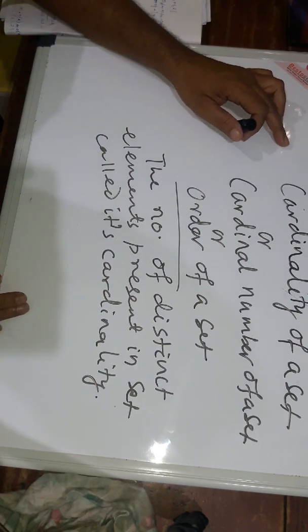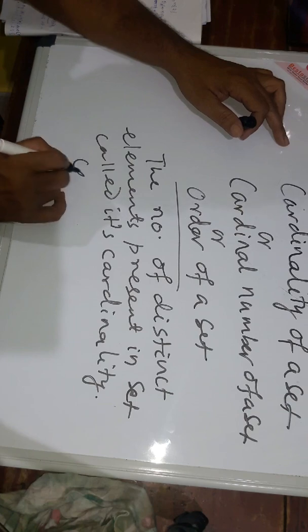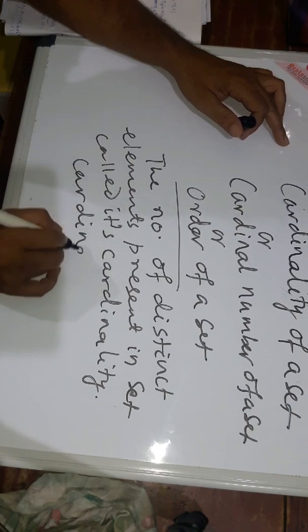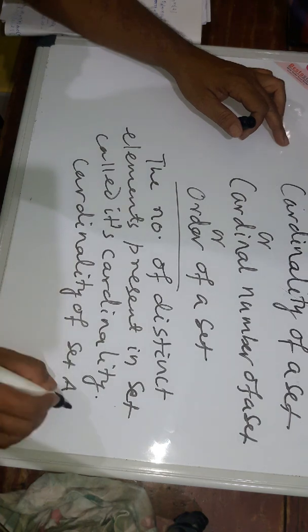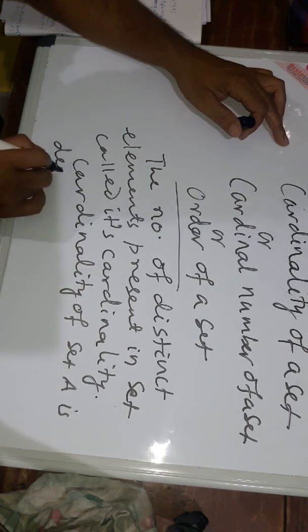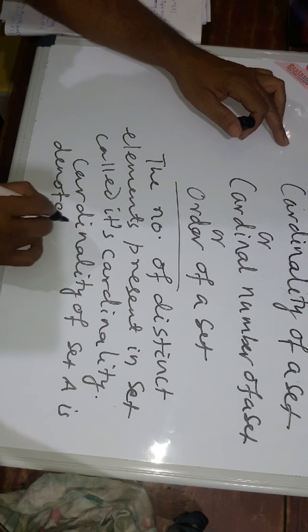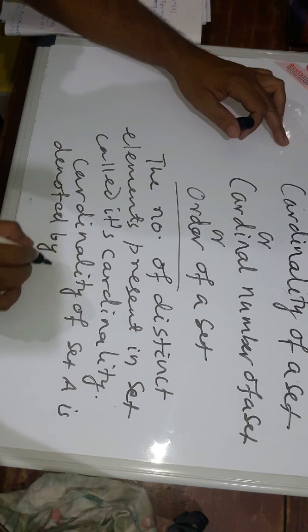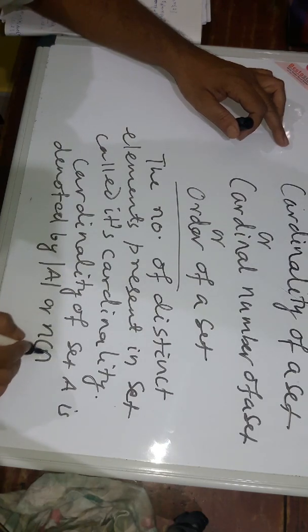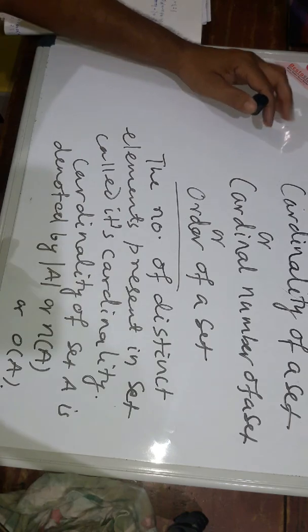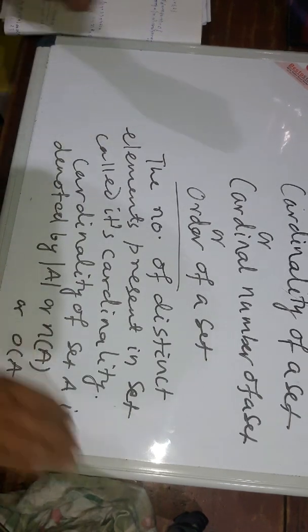The cardinality of set A is denoted by the magnitude of A, or n(A), the number of elements in A, or O(A), the order of the set A.